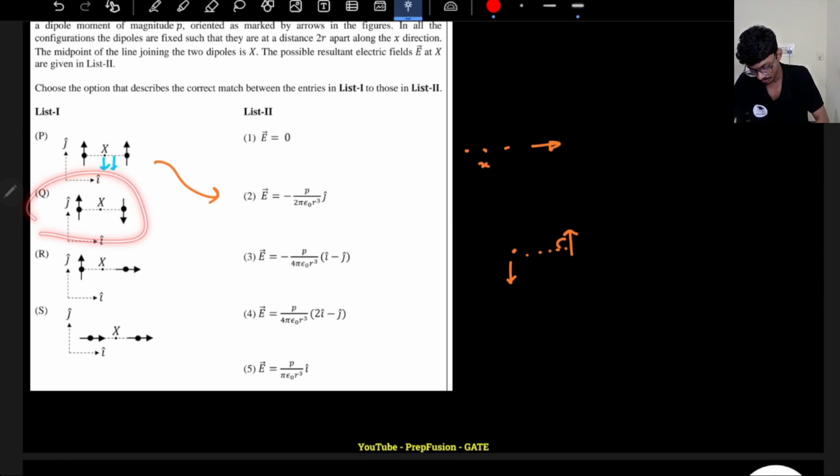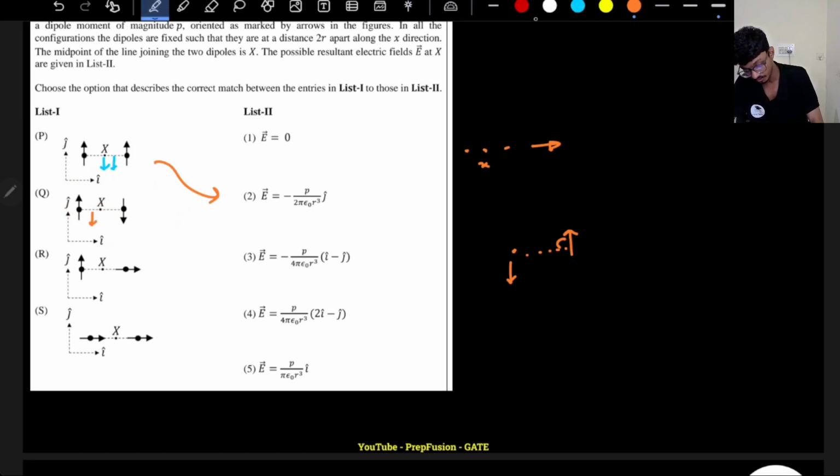For Q, again it is in the perpendicular direction, but this time the dipole moment direction has changed. So for the left hand side it will be in the bottom, for the right hand side it will be in the top, right? Because it will be opposite to the dipole moment.